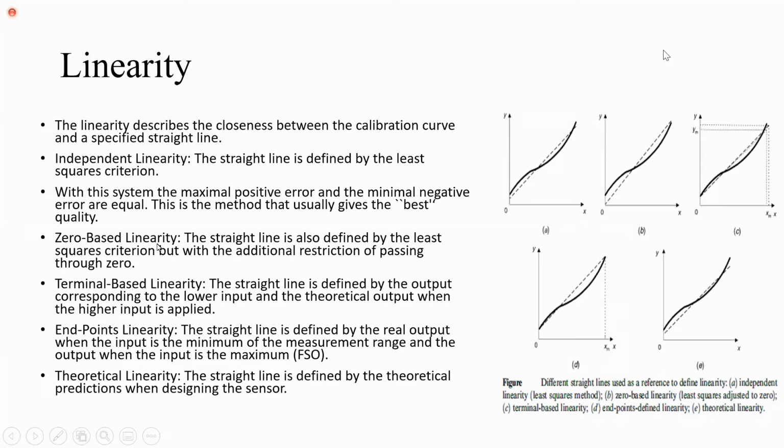Zero-based linearity. The straight line is also defined by the least square criterion, but with the additional restriction of passing through zero. So here we have the second one, that is zero-based linearity.